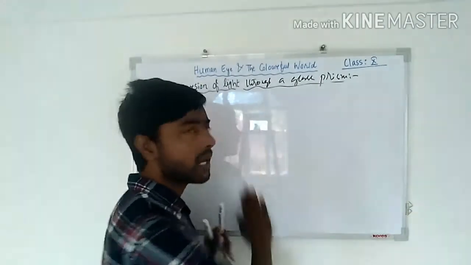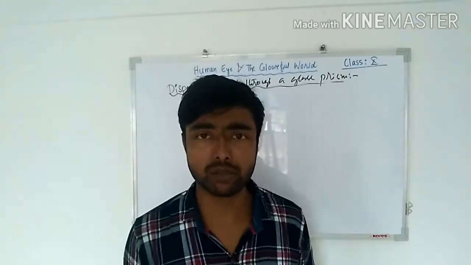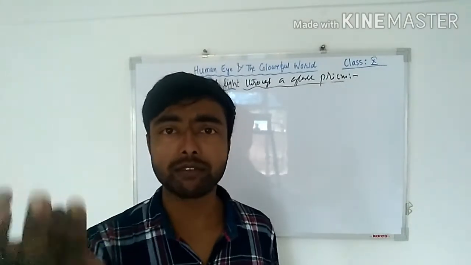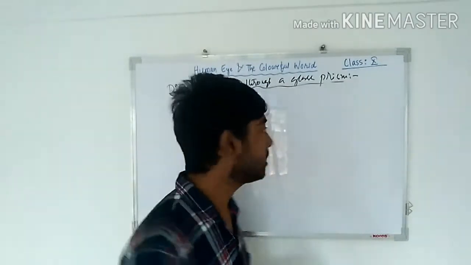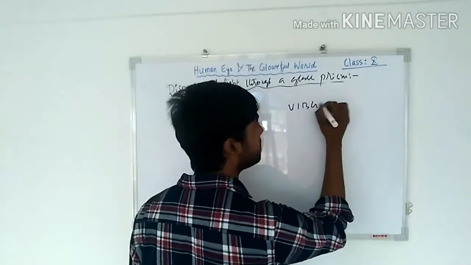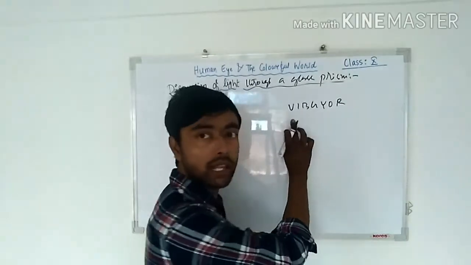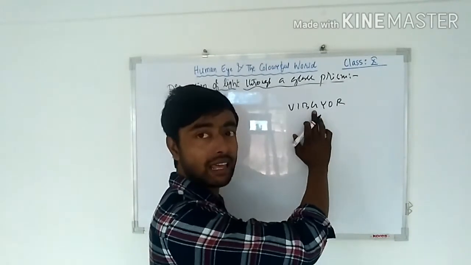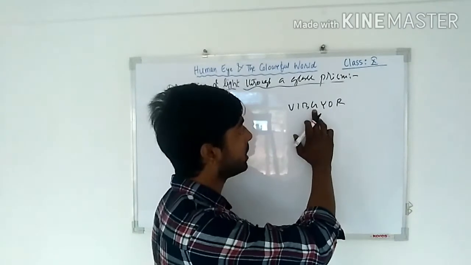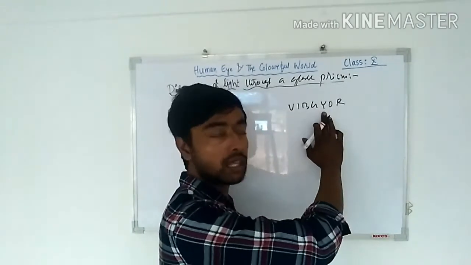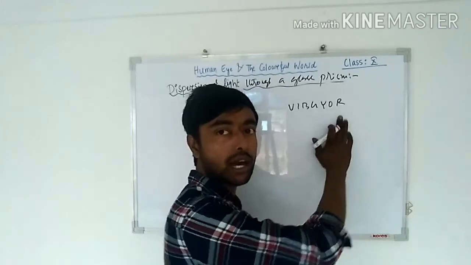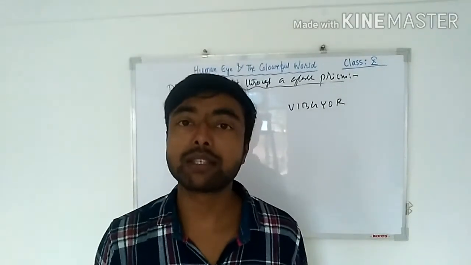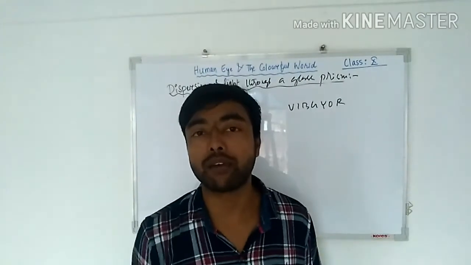We know that white light has 7 colors. White light has 7 components of its color. Like you know, VIBGYOR. V for violet, I for indigo, B for blue, G for green, Y for yellow, O for orange, and R for red. These are the 7 colors, the 7 components of color we have in white light.